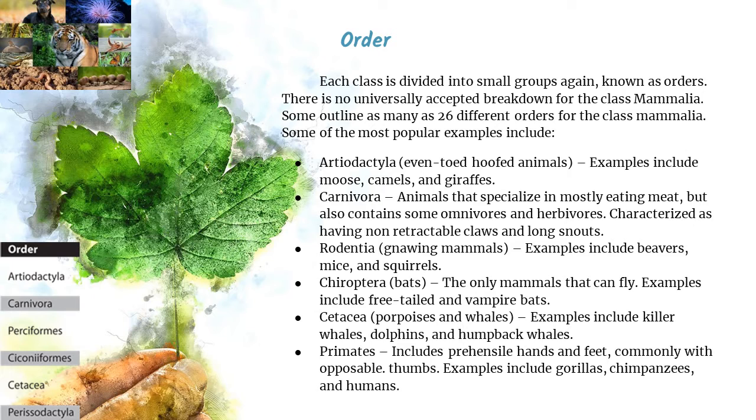I just explained the order of the animal kingdom, and as I said, it is divided into these groups or divisions, and each one of these groups has certain characteristics that allow them to be classified.